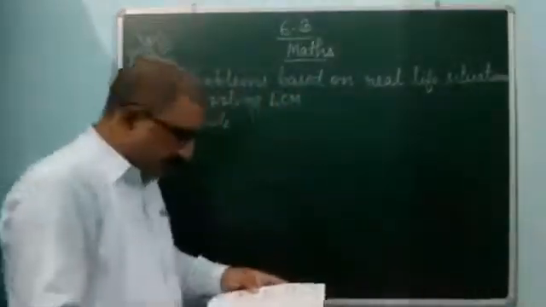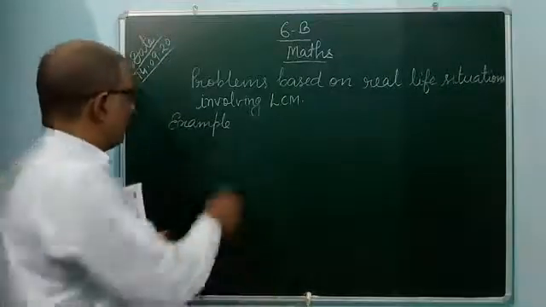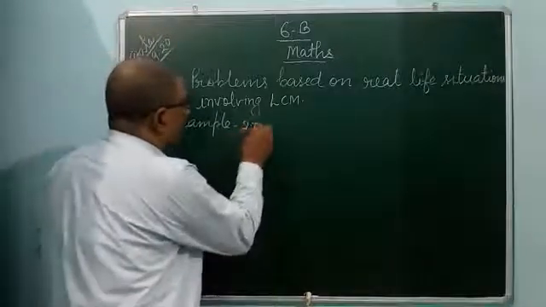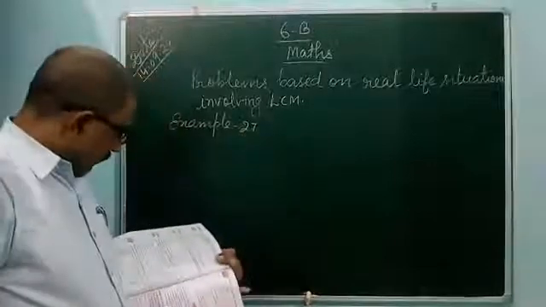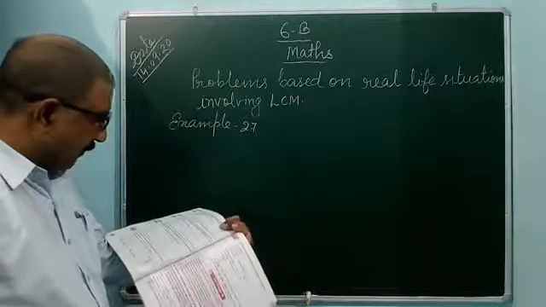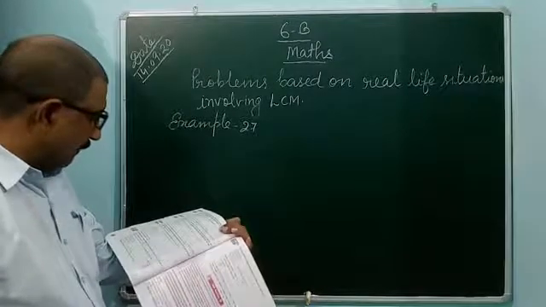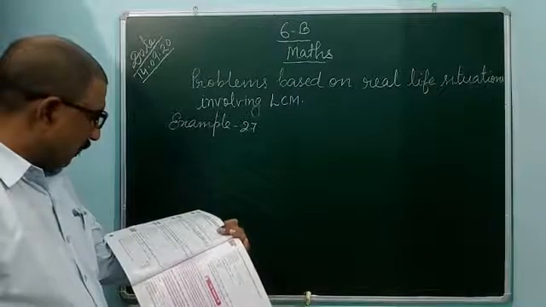So example number 27, this is a very good question. Find the least number which when divided separately by 15, 20, 36 and 48 leaves 3 as remainder in each case. So firstly, the required number.